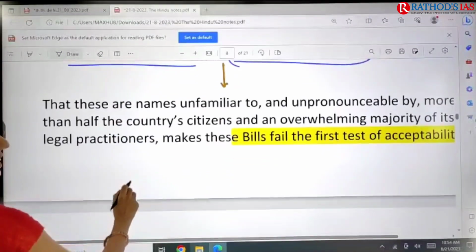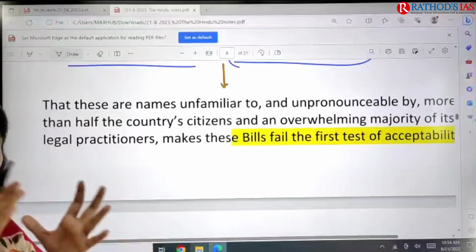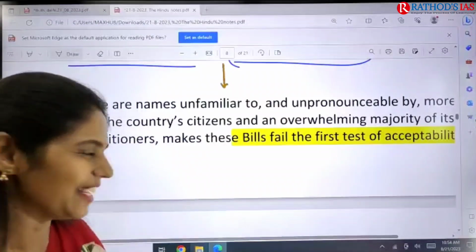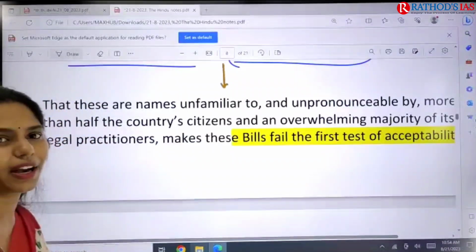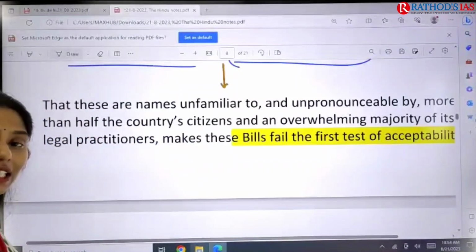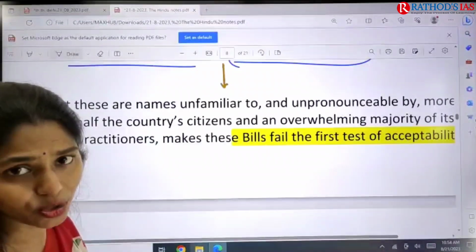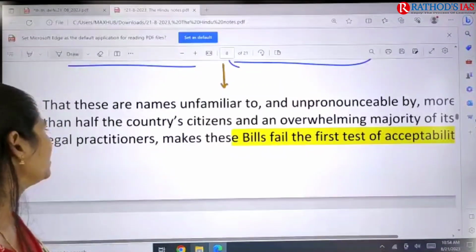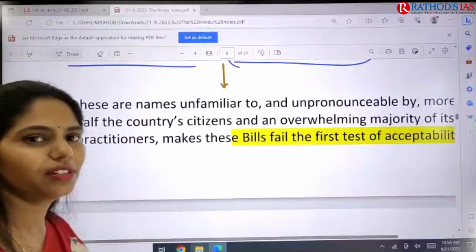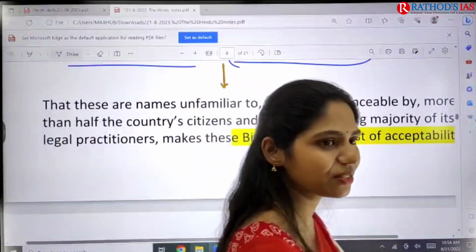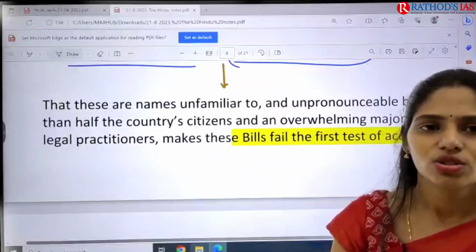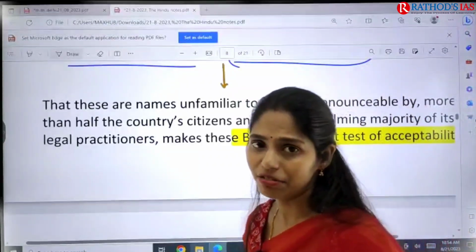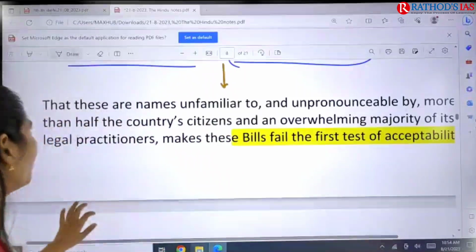So here the author says that first of all, if people have to accept it, at least they need to read those names. But it is unpronounceable for most of them, and these names are even unfamiliar to most of them. So this is one issue. And next, the majority of people have a negative view regarding these bills, so the first step of acceptability has failed. This is the first important thing.